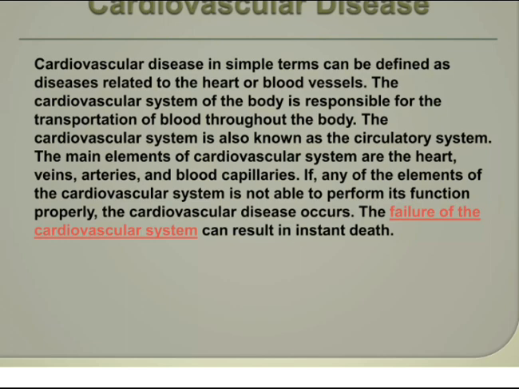The main elements of the cardiovascular system are the heart, veins, arteries, and blood capillaries. If any of the elements of the cardiovascular system is not able to perform its function properly, cardiovascular disease occurs. The failure of the cardiovascular system can result in instant death.